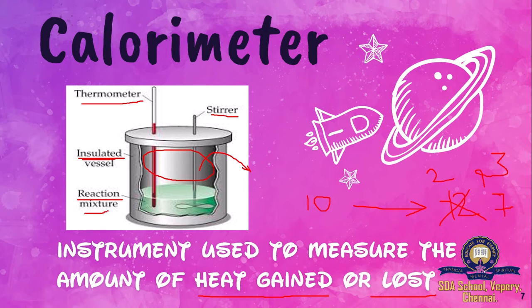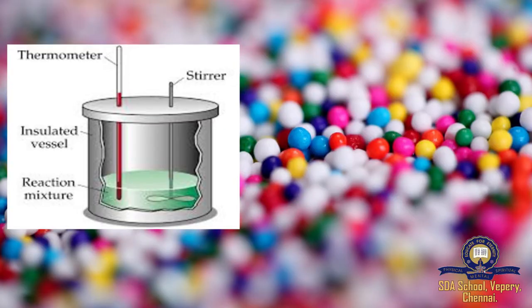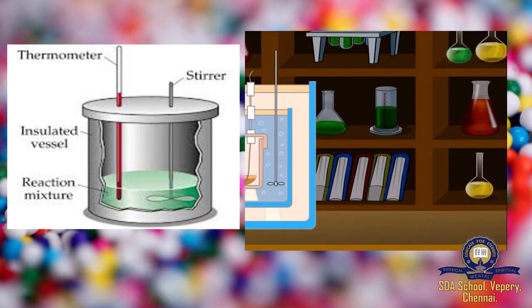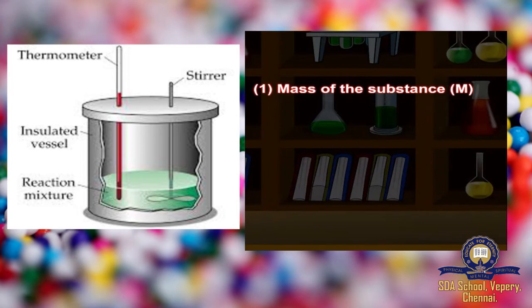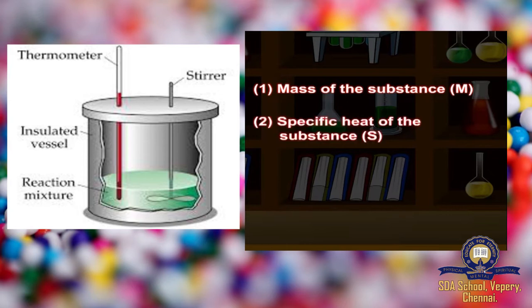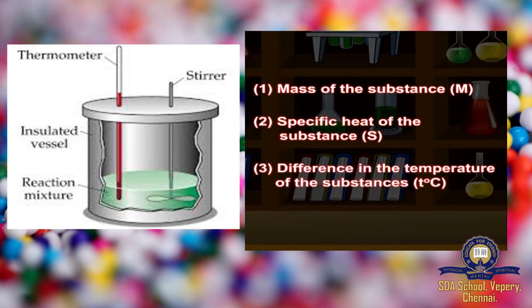So now we'll see how this calorimeter is constructed. What happens in a calorimeter is something that I told you. This exchange of heat, gain of heat or loss of heat, depends on three factors, as I told you earlier. And what are the three factors? The mass of the substance, the specific heat capacity of the substance, and the difference in the temperature of the substance. Like the example I gave you earlier, you are using water and ice.